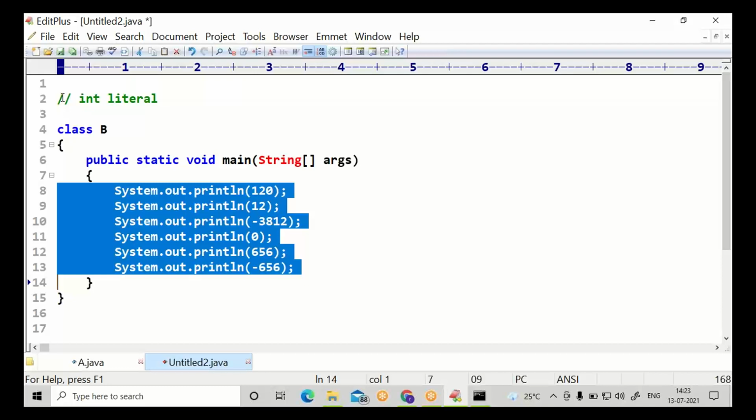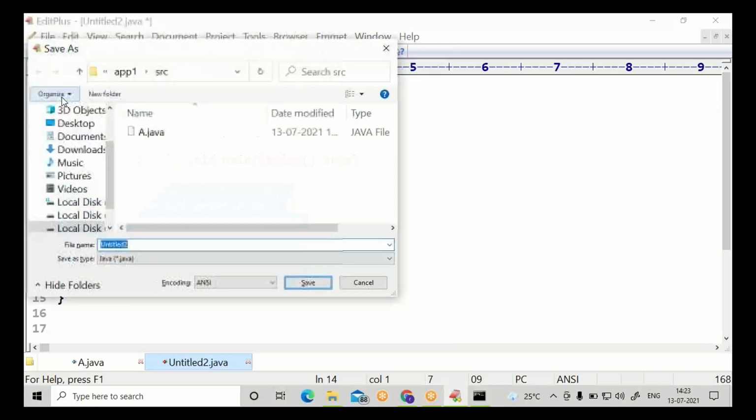It can be 0, or it can even be a negative number. Try saving as B.java: file name class B, location should be SRC. Save it.